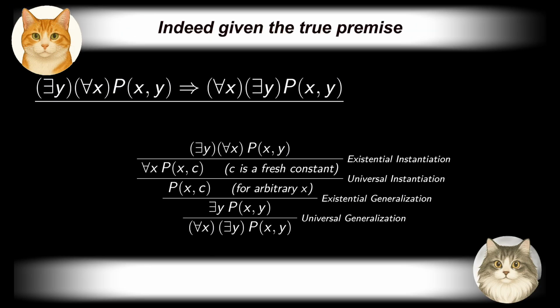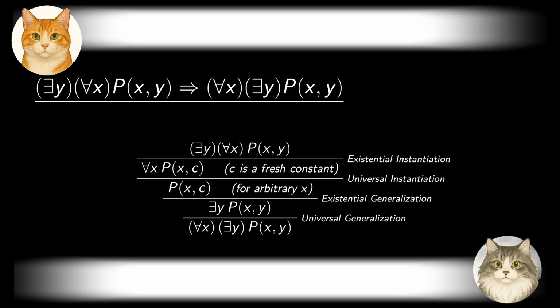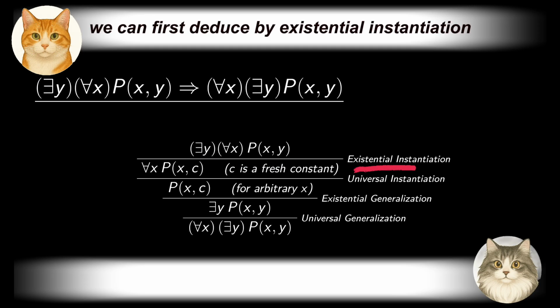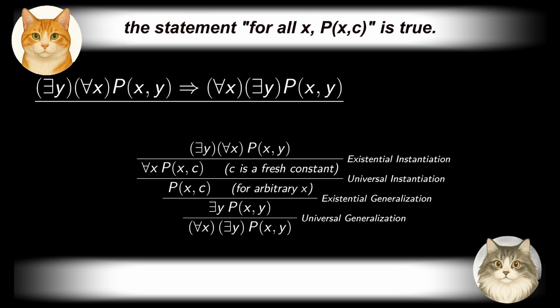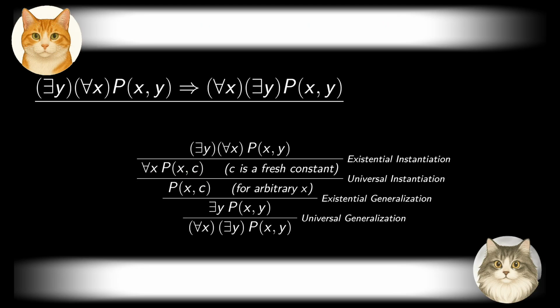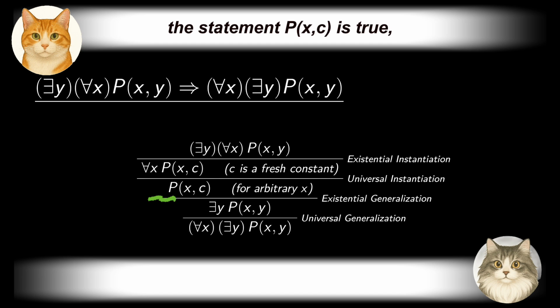Indeed, given the true premise, there exists y such that for all x, P(x,y), we can first deduce, by existential instantiation, that for some c in the domain, the statement for all x, P(x,c) is true. It follows that for an arbitrary instance x, the statement P(x,c) is true, due to universal instantiation.